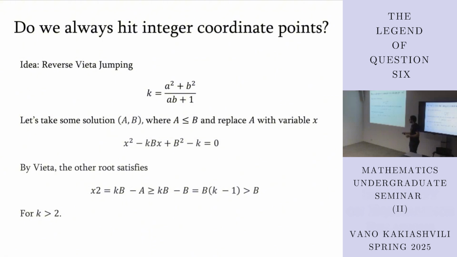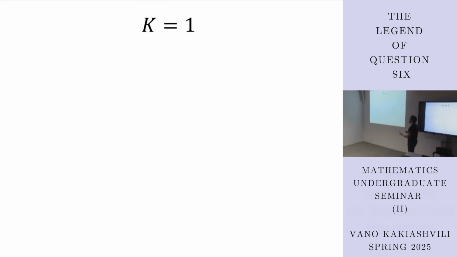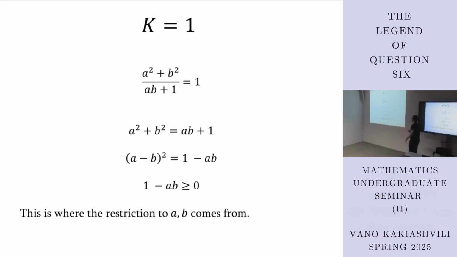Now, a natural question to ask is what happens at k equals 1? At k equals 1, we get this equation. So if k equals 1, we're solving this equation, which simplifies to this. This condition provides a big restriction on A and B, and it leaves us with finitely many cases to consider. And this is what the graph of it looks like for k equals 1.